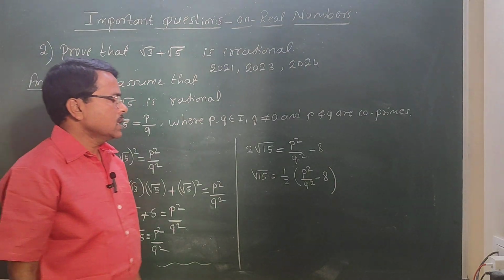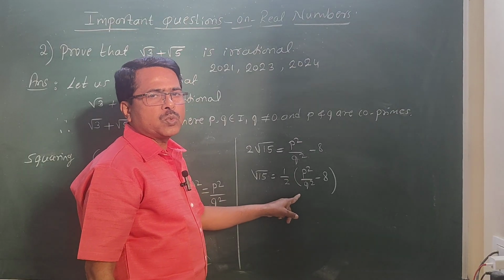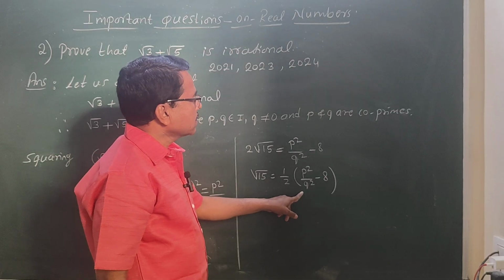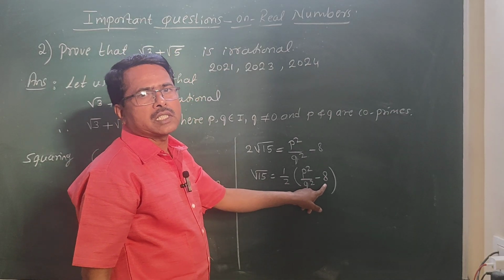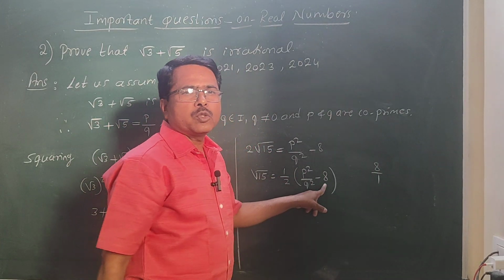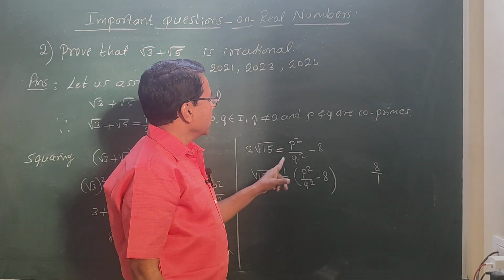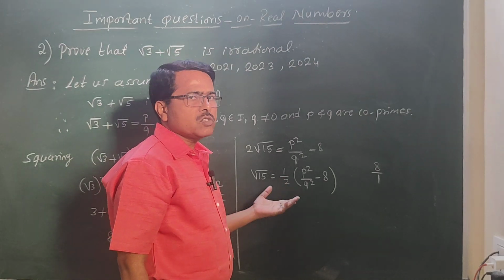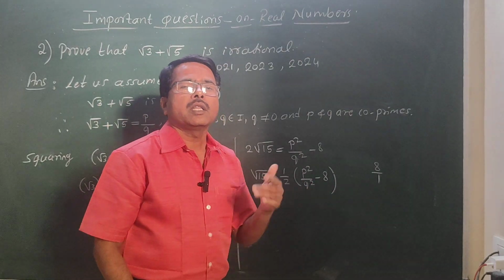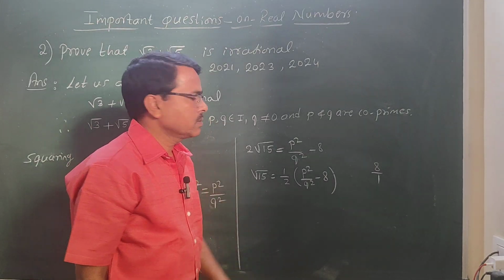Now here students, p square by q square is a rational number, and 8 is also rational because it can be written as 8 by 1. It is in the form of p by q. Rational minus rational is rational. Rational into 1 by 2, 1 by 2 is also rational. So this part is rational. So RHS is rational.